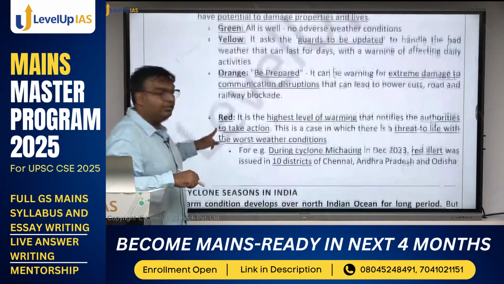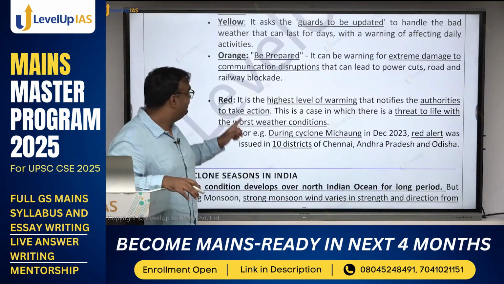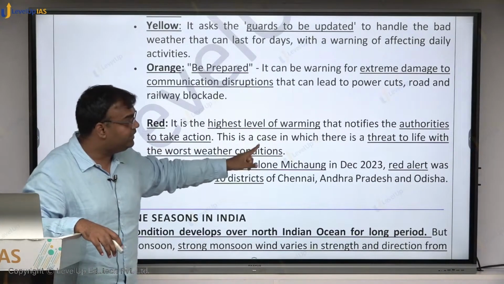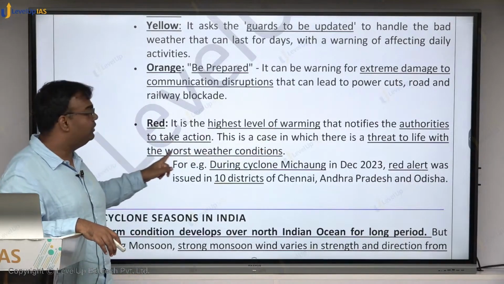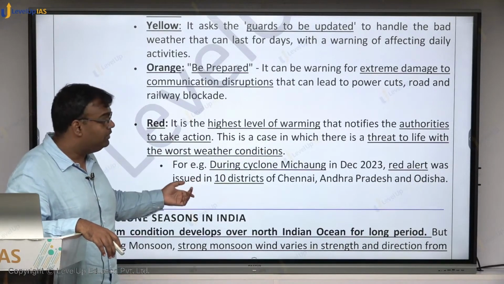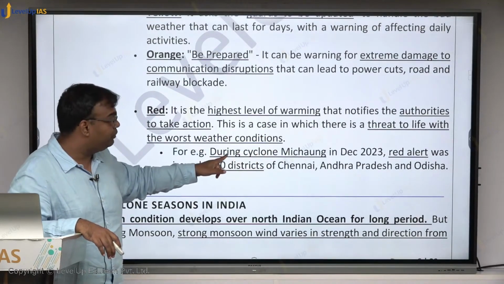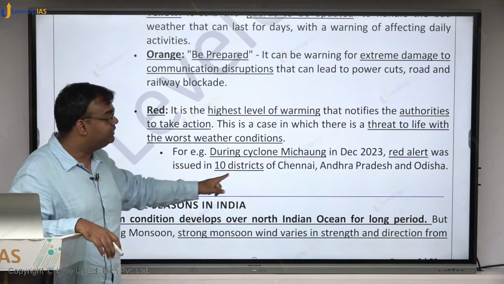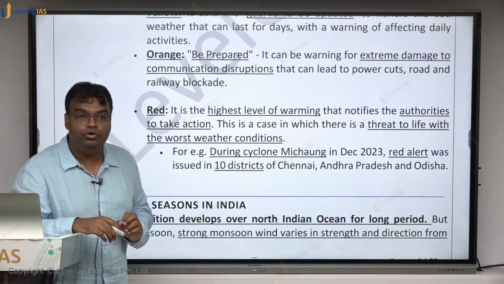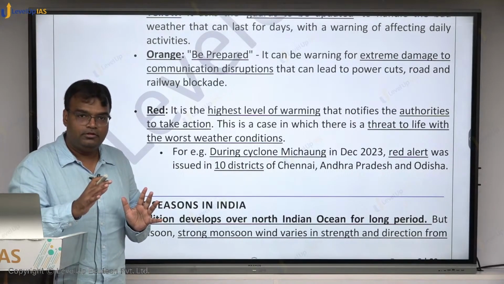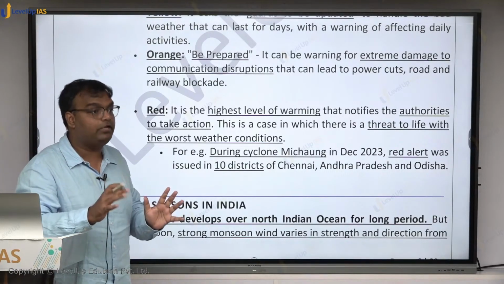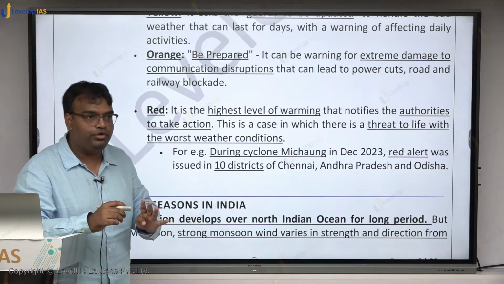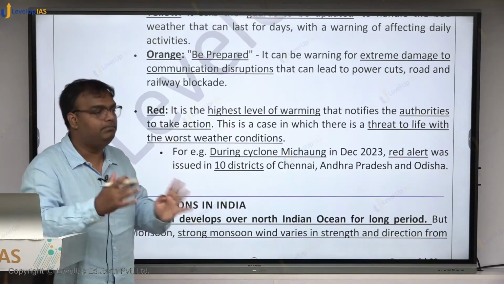And then red, danger. It is the highest level of warning that notifies the authorities to take action. This is the case in which there is a threat to life with worst weather condition. So, for example, in December 2023 during the cyclone Michaung, red alert was issued in 10 districts of Chennai, Andhra Pradesh and Odisha. Red alert meaning life may be threatened. Cyclone may do this kind of destruction. So, color coding and their meaning.